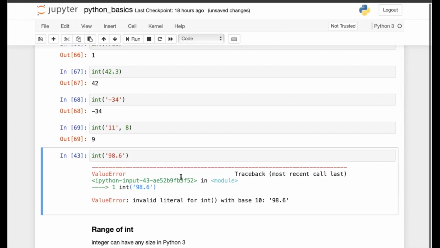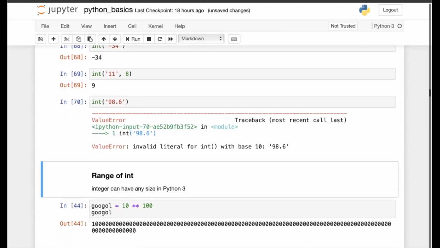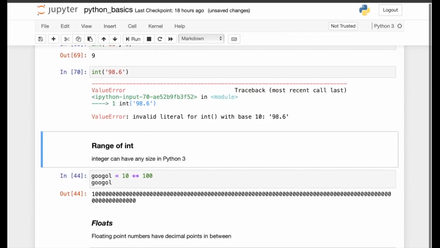So you should only pass the strings which are equivalent to the integer values, like say minus 34, but not the equivalent of floating point values. Okay, so it gives you the error. Integers can have any size in Python 3.